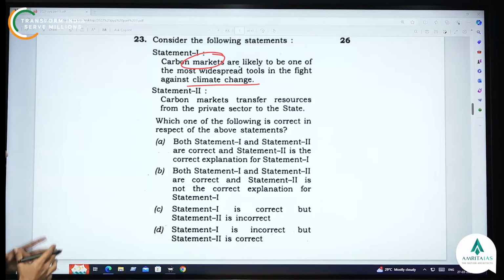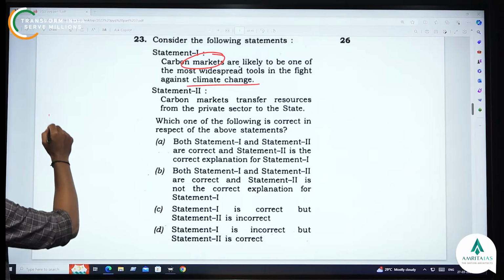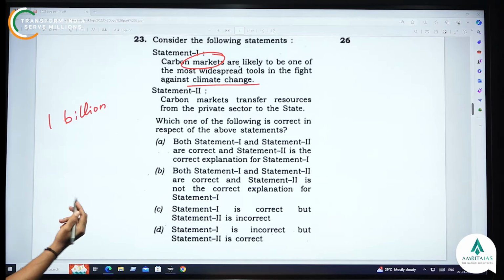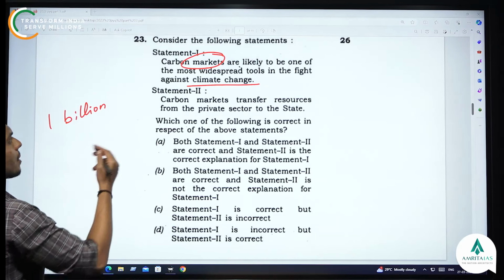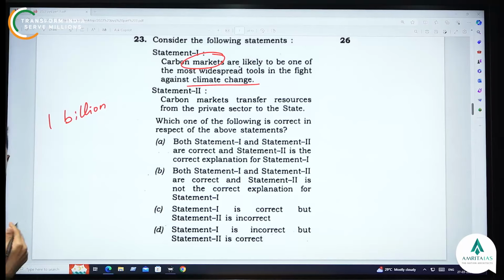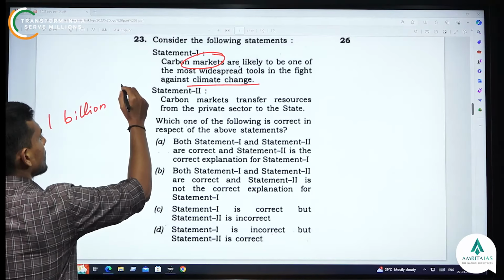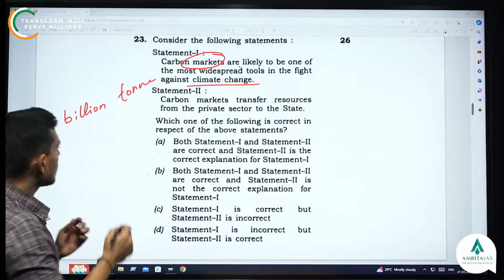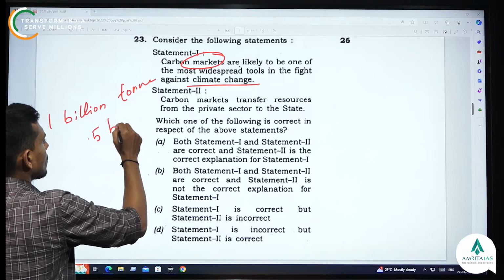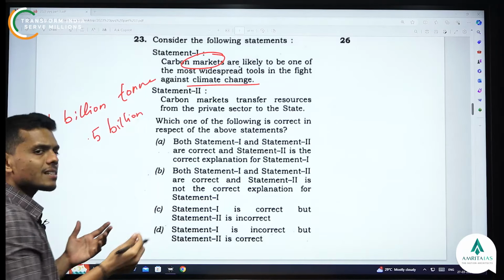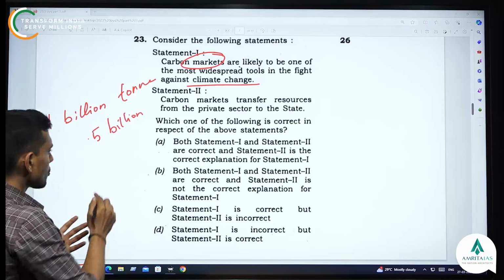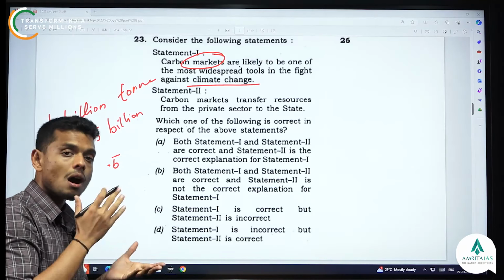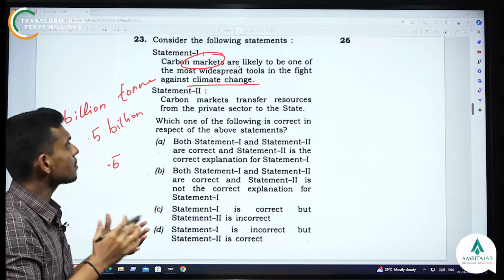Okay, so let's say 1 billion ton is the maximum. This is just an example. 1 billion ton of carbon dioxide is what you can emit. This is your maximum limit. But let's say this year you only emitted 0.5 billion ton. That is half of the emission. So the remaining 0.5 is the credit that you have. You have saved 500,000 tons of carbon dioxide.